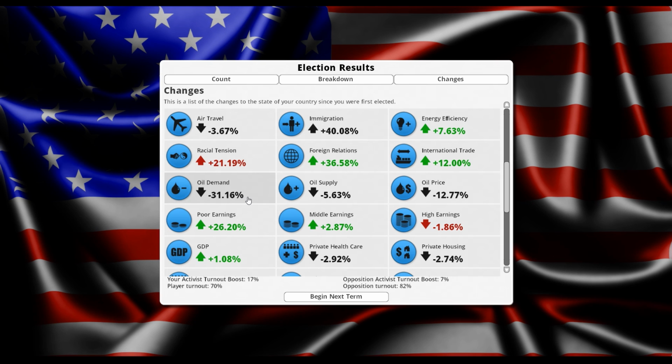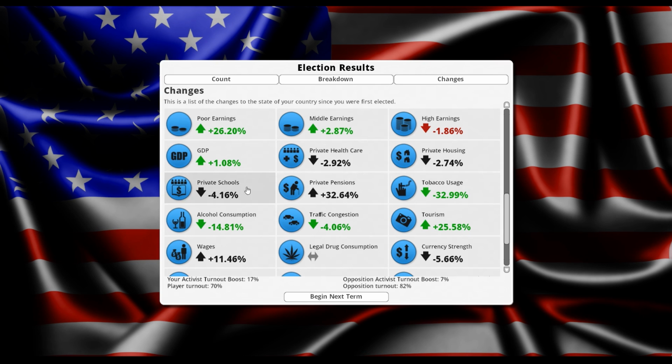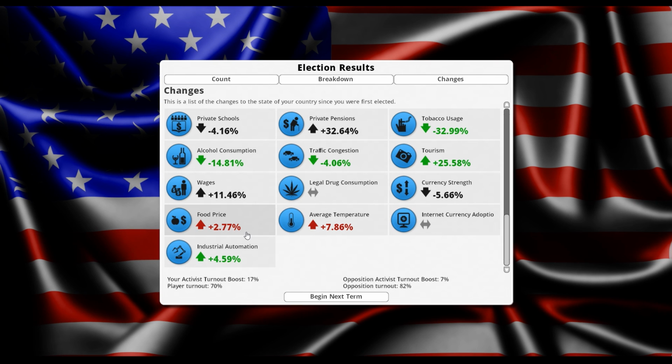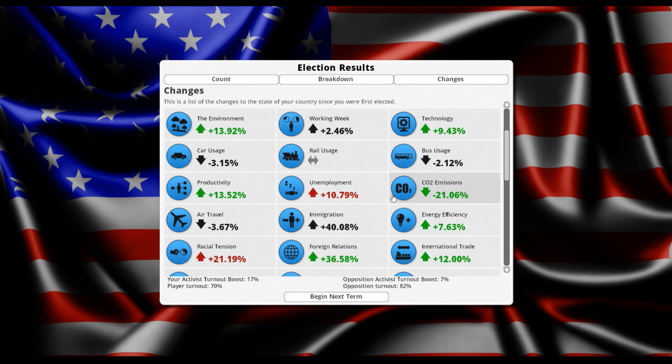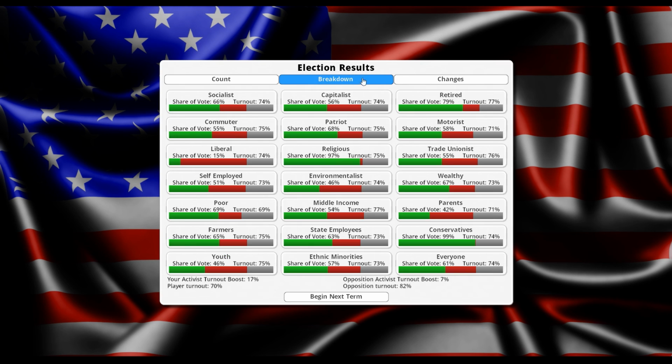We have reduced our need for oil significantly and have lowered the price and supply by that much as well. Poor earnings and middle earnings have gone up while high earnings have dropped slightly. GDP has gone up. Private pensions have increased a lot, but that's because we got rid of public pensions. Tobacco usage has gone down. Tourism has gone up, which is good. Traffic congestion and alcohol consumption have both gone down. Food price and the average temperature have gone up, which is bad, but we did reduce a whole bunch of CO2 emissions, so that's where we're trying to help our average temperature. And we had a little bit more industrial automation.